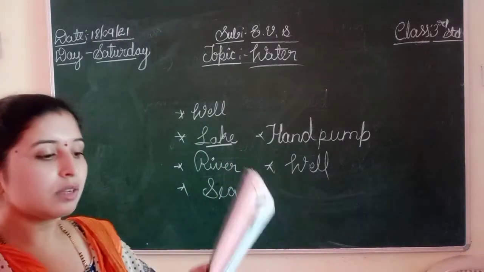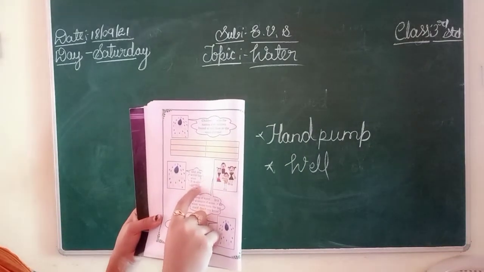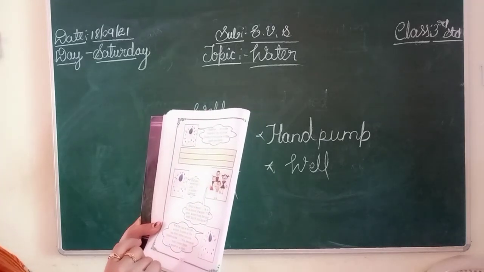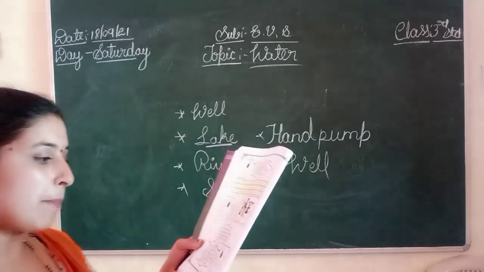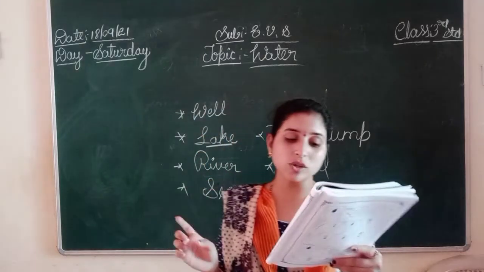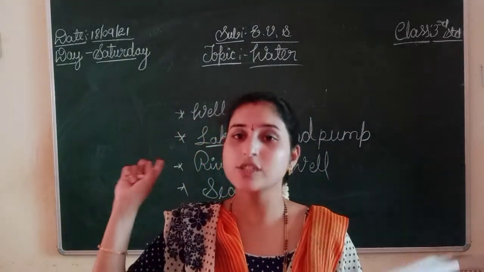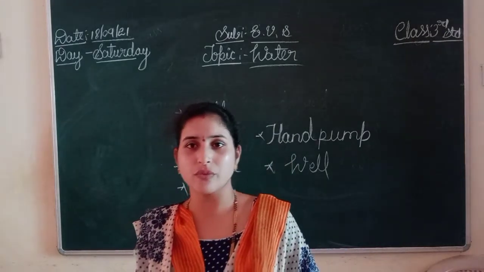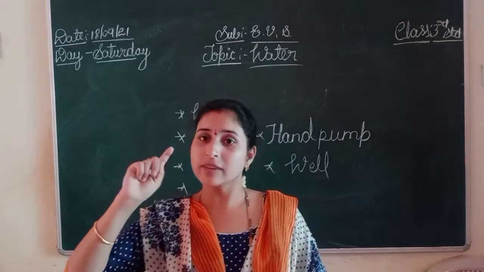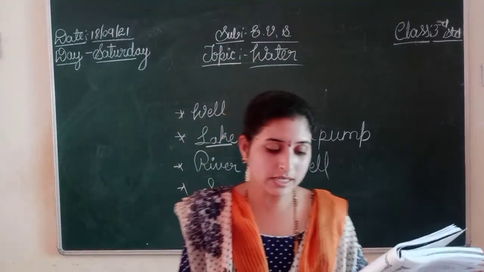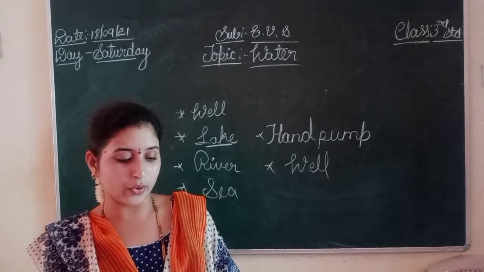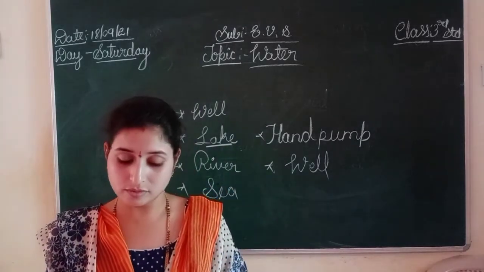Okay. Did you write tap also? It is also correct. Drop of water says, it is not a source of water. We store water from the tap itself. Don't you know? But the tap is not my source. See here, which I told you. The tap is not my source. I come in the tap from other sources. Yes or no, children? It is not a source of water. Just like a connector between us and water sources. The tap pipe is connected to the water sources. Okay? Understand? For example, I may come from pond or river or lake. Clear? Okay.